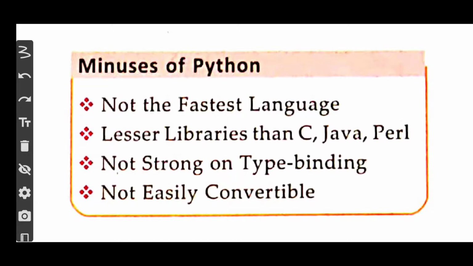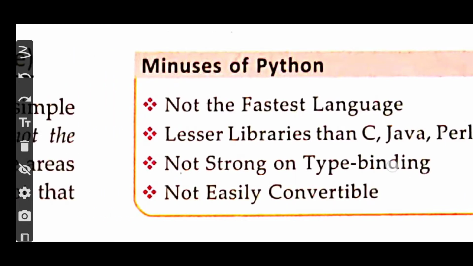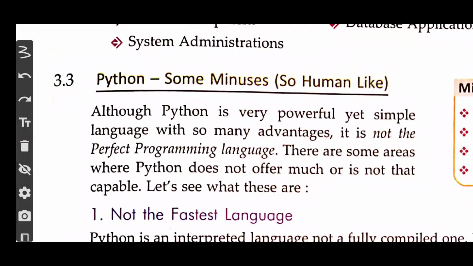All right, so we can see there are four various pointers which are given over here. Let us see in brief what they are. The first one is not the fastest language. The second one is lesser libraries than C, Java, Perl. Third, not strong on type binding. And the last one is not easily convertible. So may or may not be you are clear to these disadvantages, but to understand it better, let us get deep inside what things does this cover.